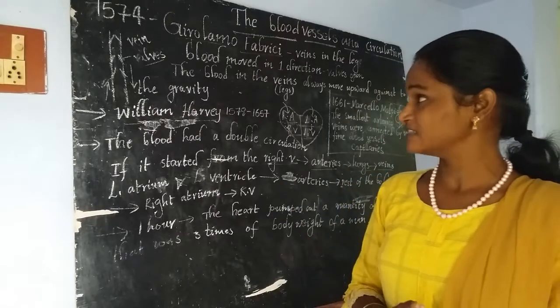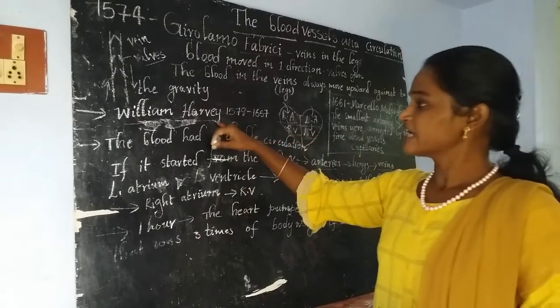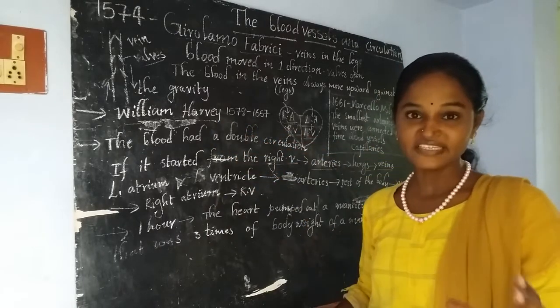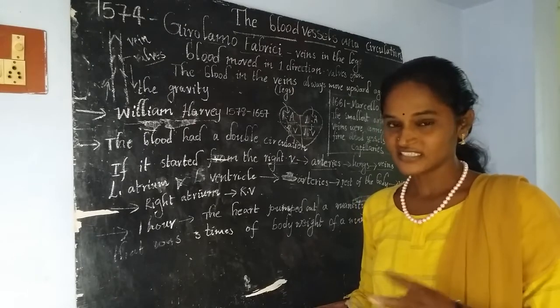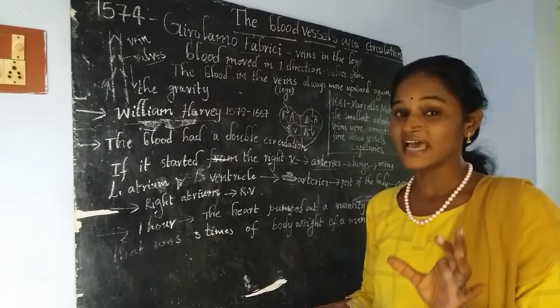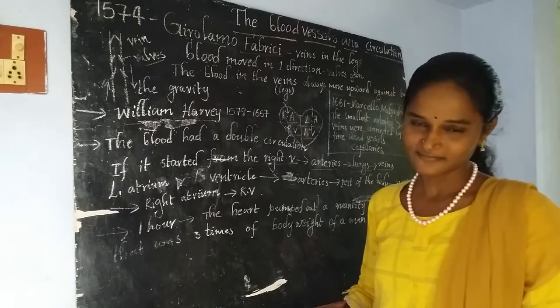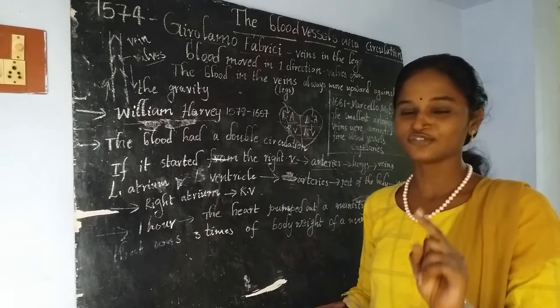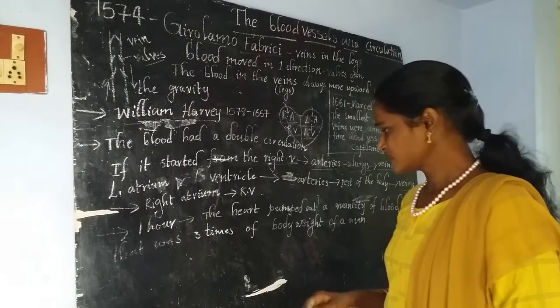By these experiments, William Harvey concluded that veins carry blood towards the heart and arteries carry blood from the heart to different parts of our body. That one you need to remember. Okay, then listen to me.